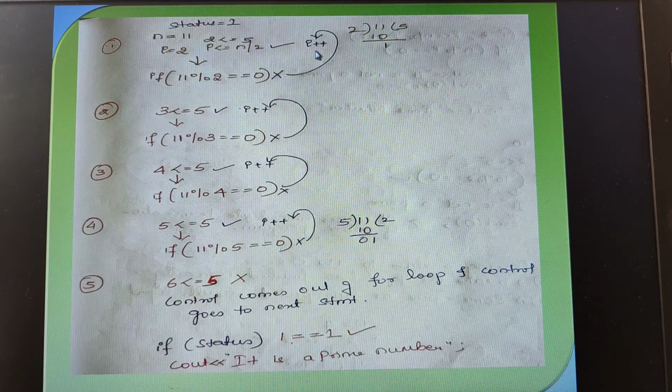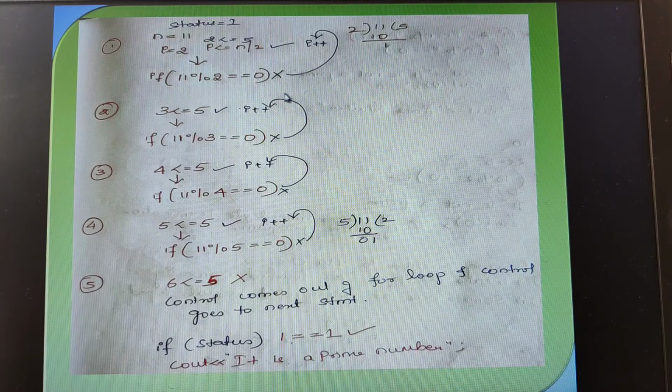When the i value gets incremented, the i value definitely would be 3, children, isn't it? Previously the i value was 2. Now 3 is checked against the condition directly. So 3 is less than or equal to 5. Yes, the condition is true. So again it makes an entry into the loop. When it makes an entry, 11 mod 3, whether it is resulting in completely 0? No. So what is that? 3 3's are 9 we got. 2 will be the remainder. So it is not completely divisible.